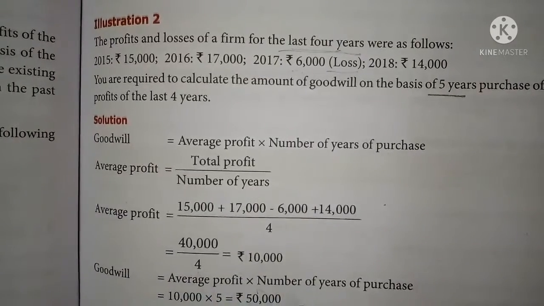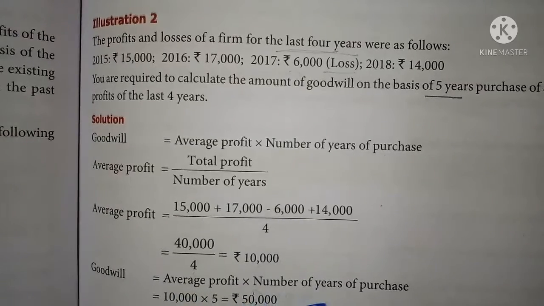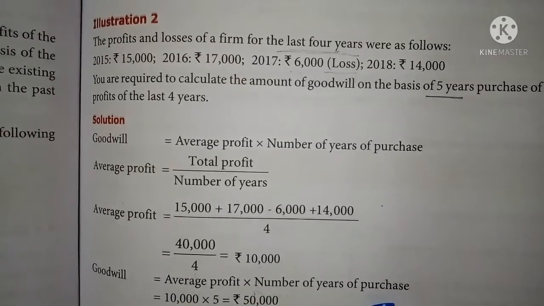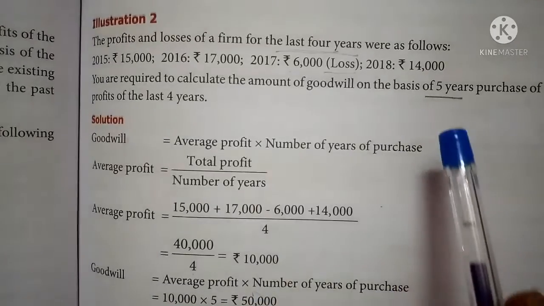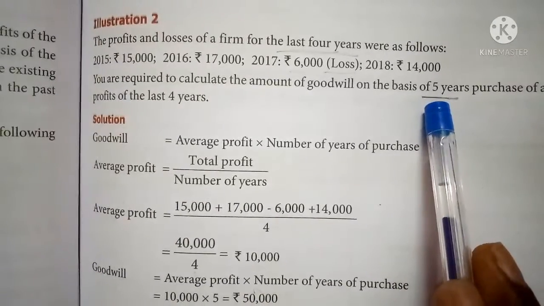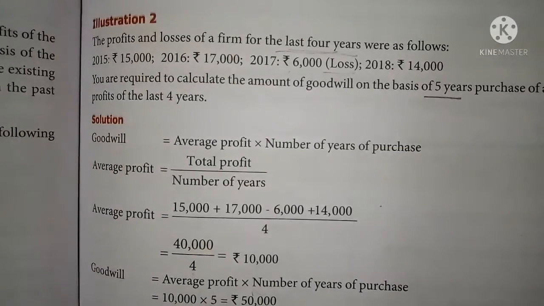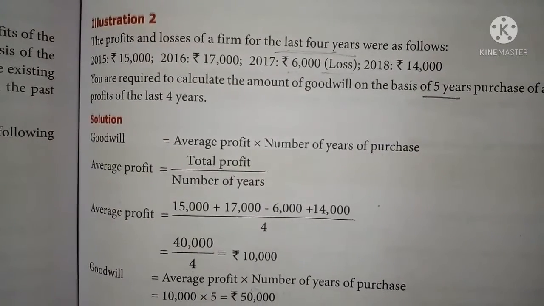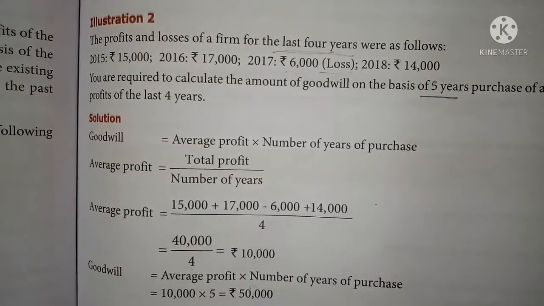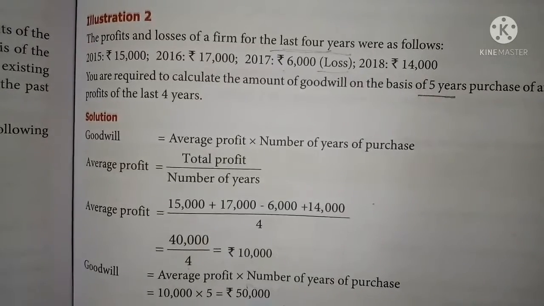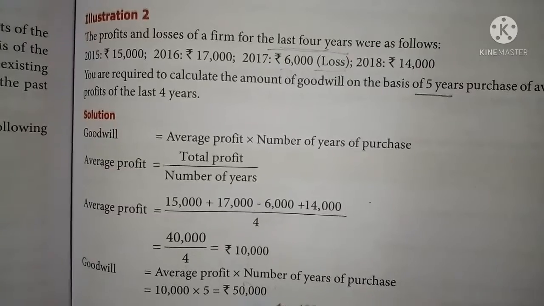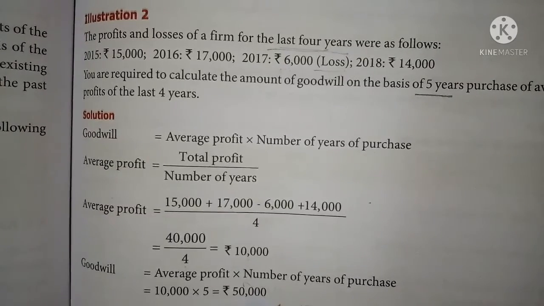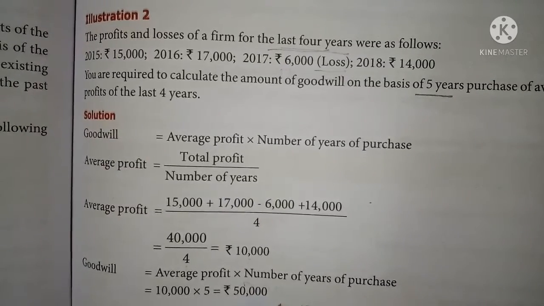Goodwill, write the goodwill formula. Average profit into number of years' purchase. Average profit is 10,000. Number of years' purchase is 5, given in the sum itself. So 10,000 into 5, 50,000. It is the value of goodwill. So by way of the simple average method, you can apply the formula to find out the goodwill, that is average profit into number of years' purchase.